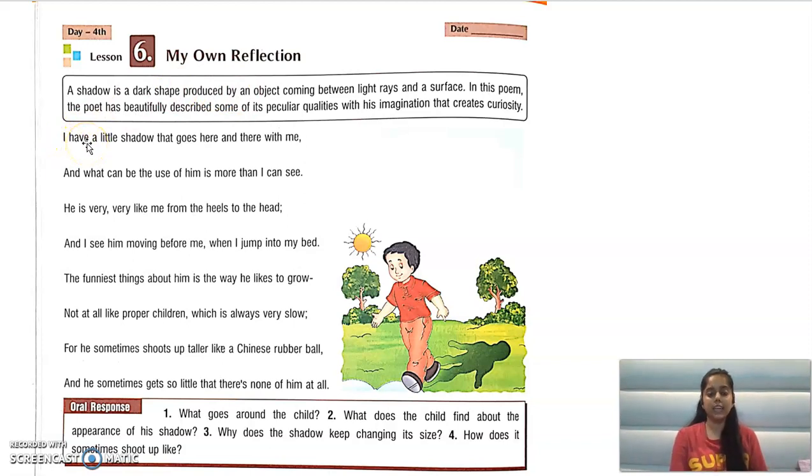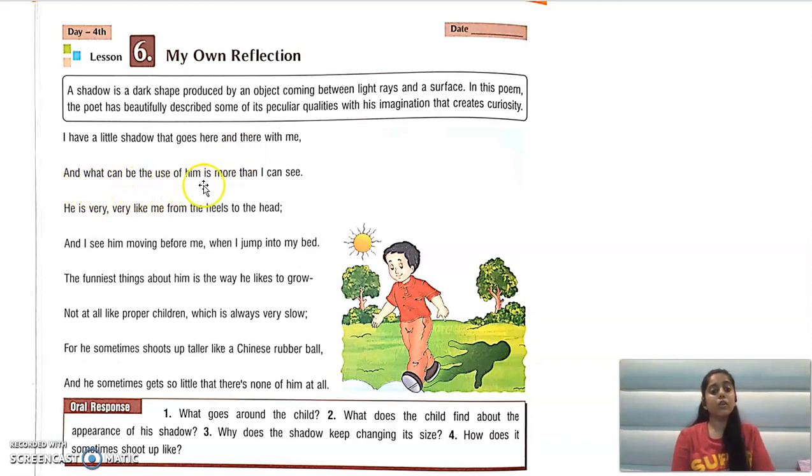And this kid has beautifully described its qualities with his imagination. I have a little shadow that goes here and there with me. So, what does the child say? Who is I here? I is the little child, and he is explaining the whole poem. I have a little shadow that goes here and there with me. मेरी एक छोटी सी shadow है, and it keeps on moving with me. मैं जहाँ जाता हूँ वो मेरे साथ जाती है. Here and there means यहाँ वहाँ जाना.